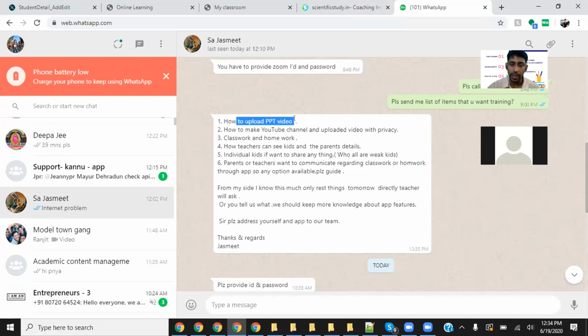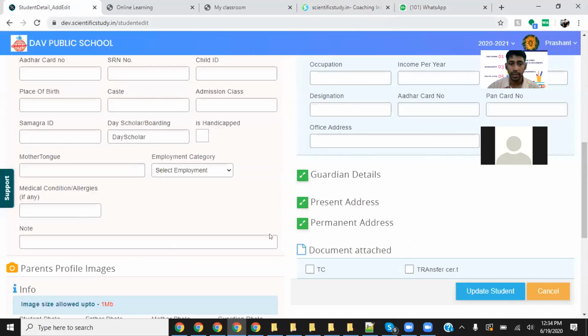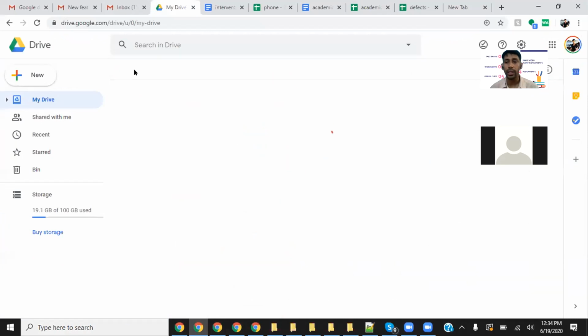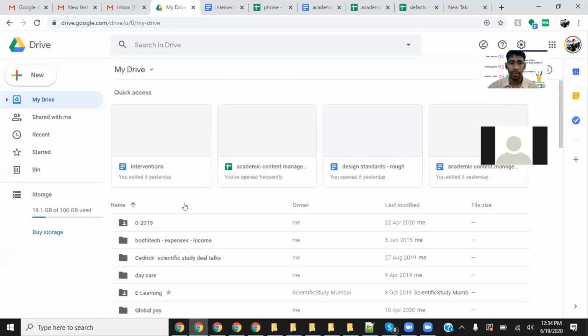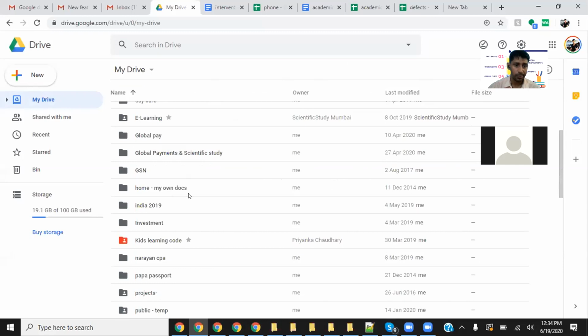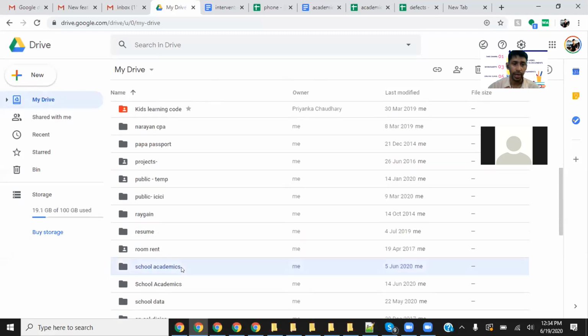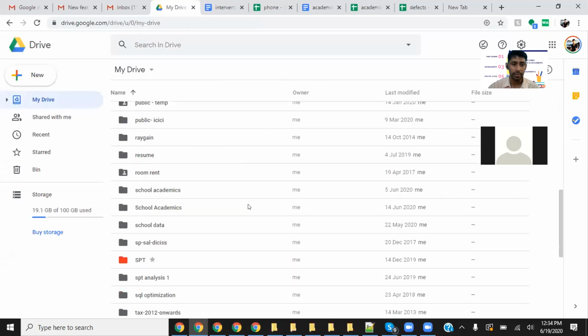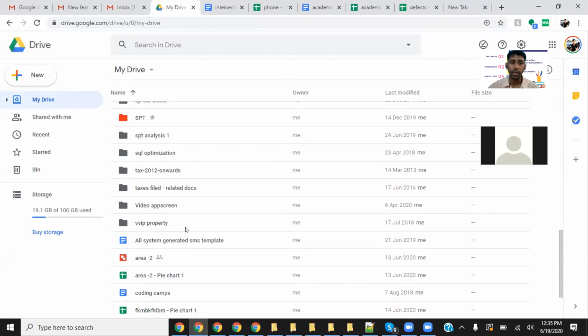So how to upload a PPT video? Simply go to Google Drive. What we suggest is that all teachers create a Google Drive, or you can create one Google Drive for each class, something like School Academics, and create all the grades and subjects. This way the cost will not be too much.